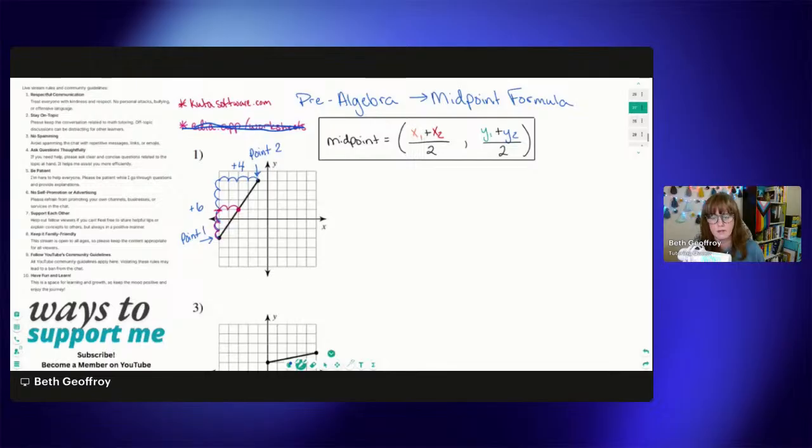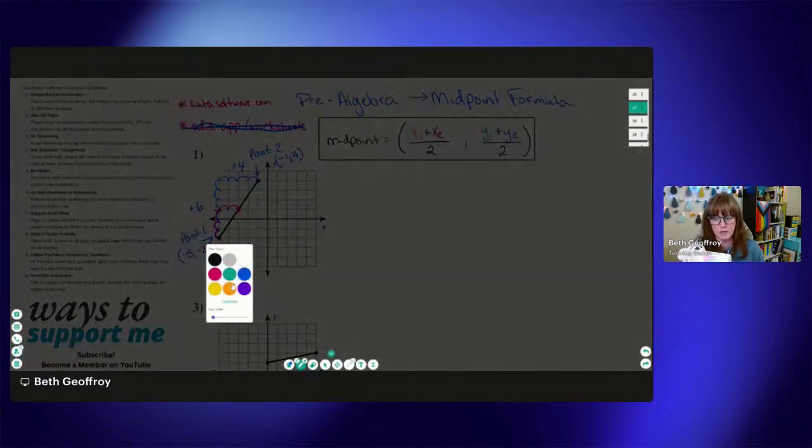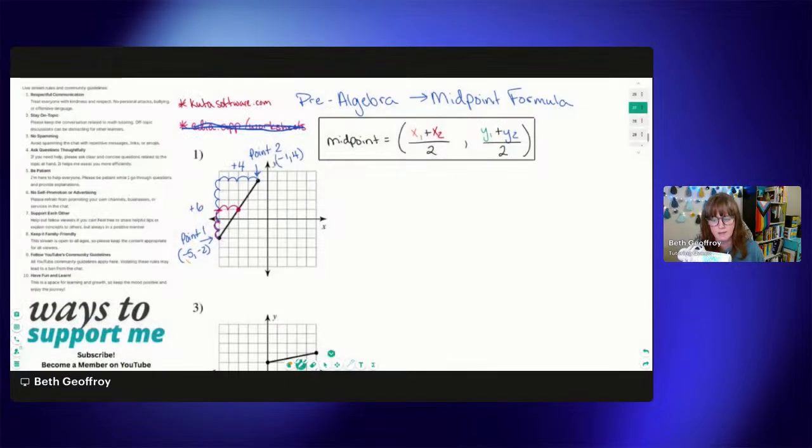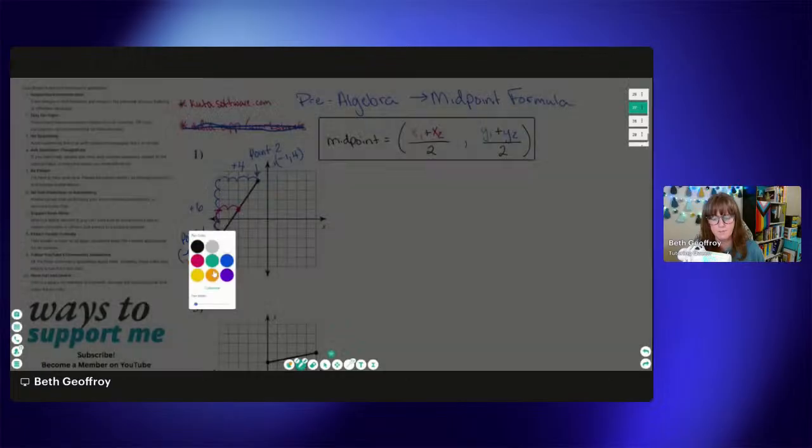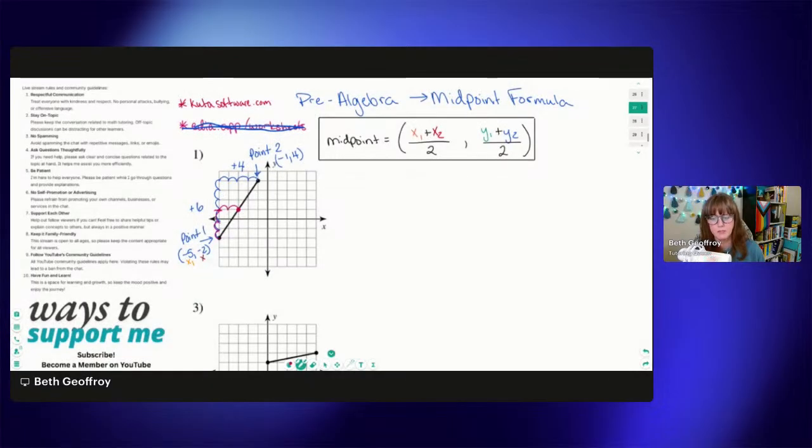It looks like this point is at 1, 2, 3, 4, 5, so -5, -2. And this point is at -1, and then 1, 2, 3, 4, so -1, comma, +4. I'm going to try to color code this here. This is our x1 and our x2.